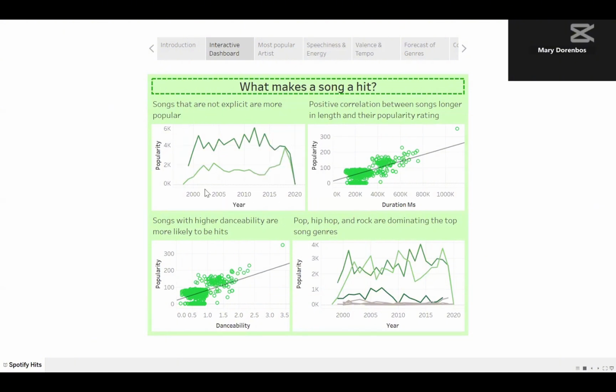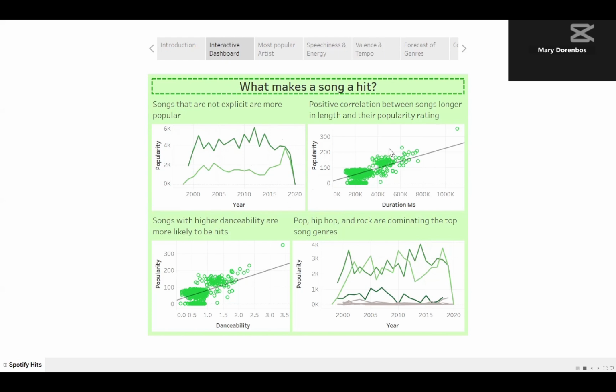So this visualization on the top left is the explicit or not explicit. And so this dark green line is false for explicitness, which means that the songs that are not explicit are more popular on average. And then here is the true explicit songs line.